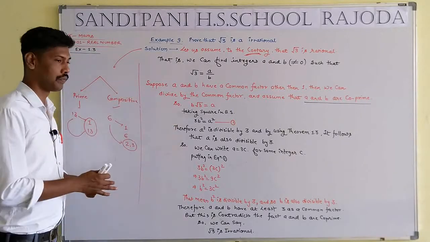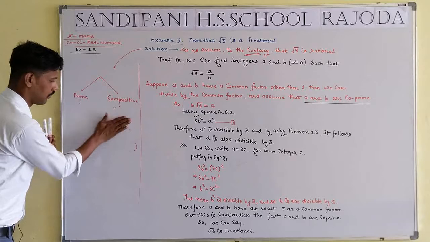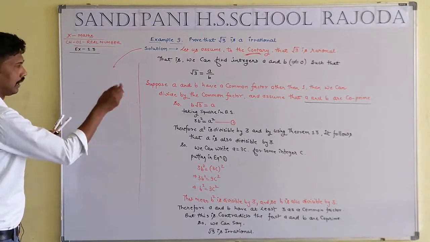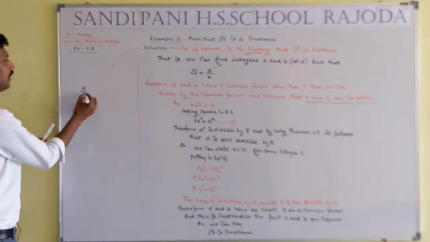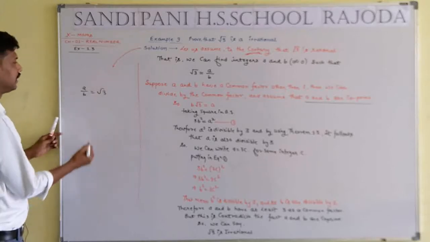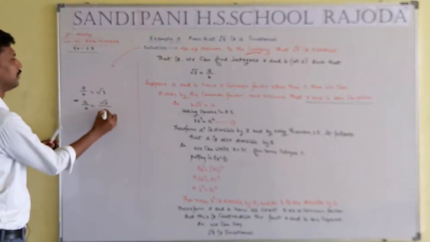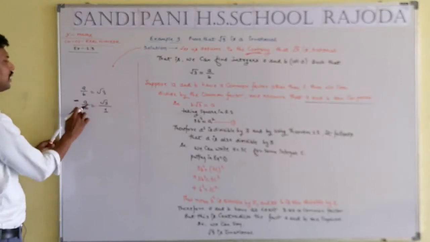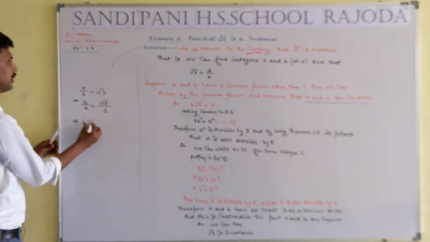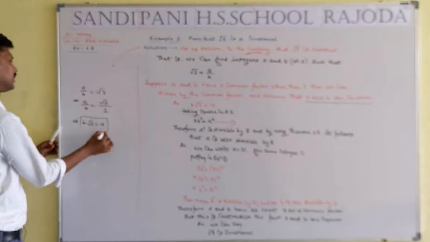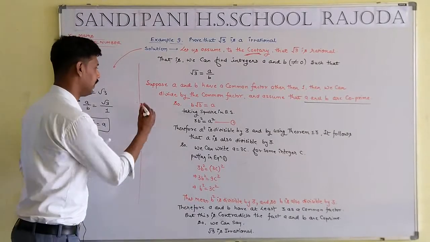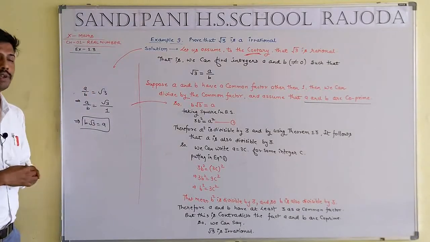Okay, now a by b will be equal to root 3, such that a by b equals root 3 by 1. Cross multiplication: b root 3 will be equal to a.